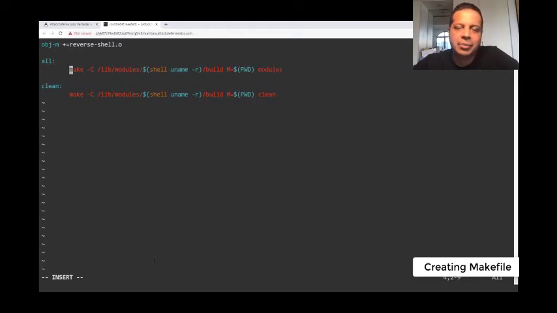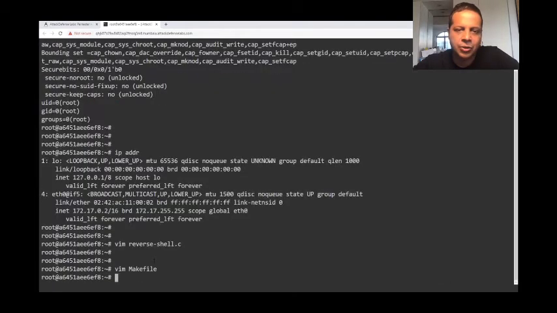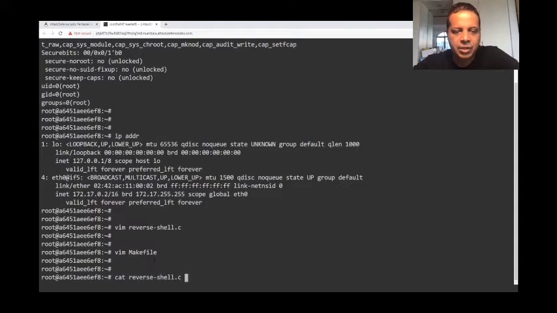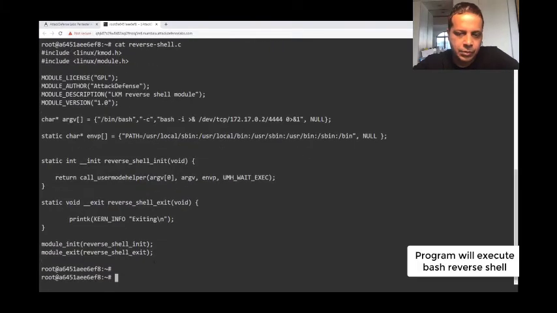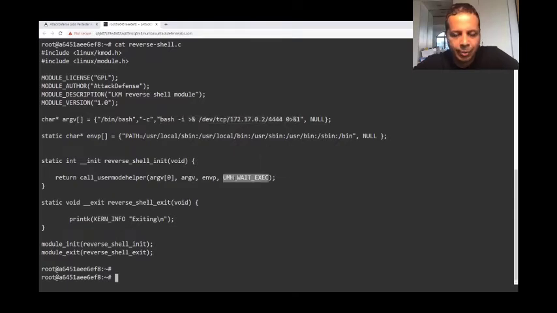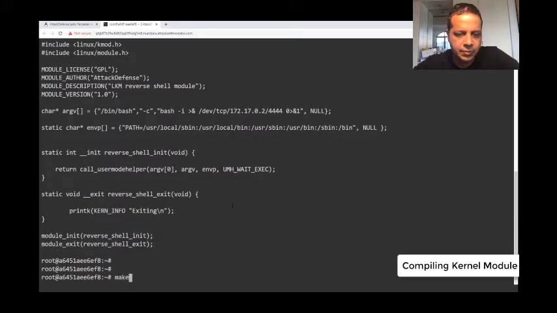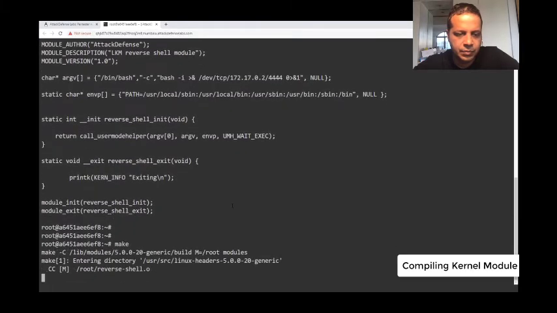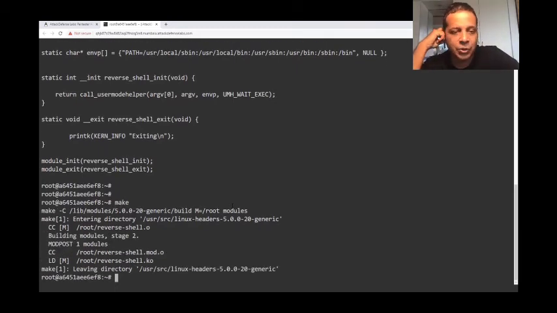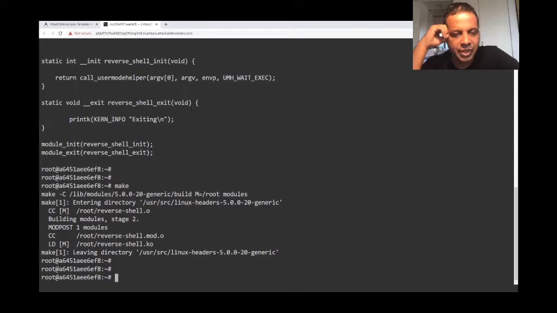What is already available inside the container is all the make tools, etc. Now let's go ahead and create the kernel module. And the good news is you can go to the link mentioned and try this yourself. It's available to try for free.